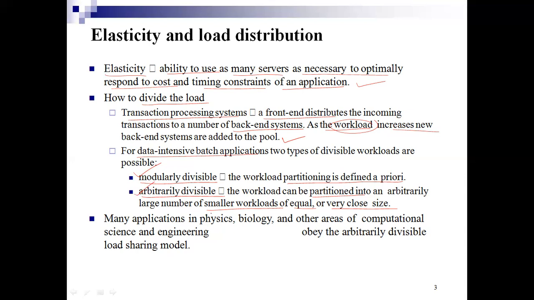Many realistic applications in physics, in biology and other areas of computational science and engineering obey the arbitrarily divisible load sharing model, the second one, which comes under data intensive batch applications. So this is a brief introduction.